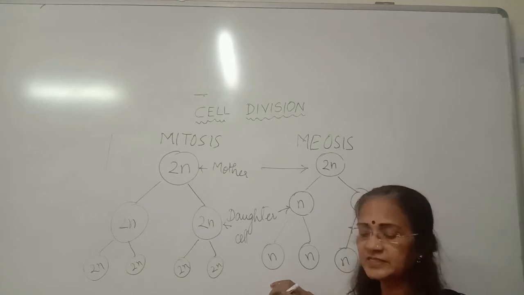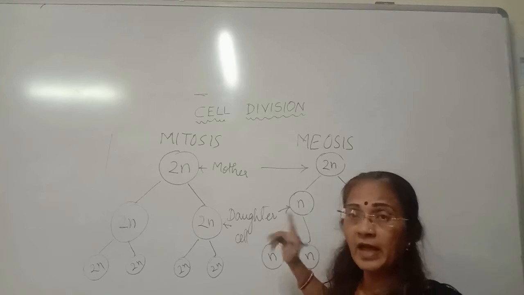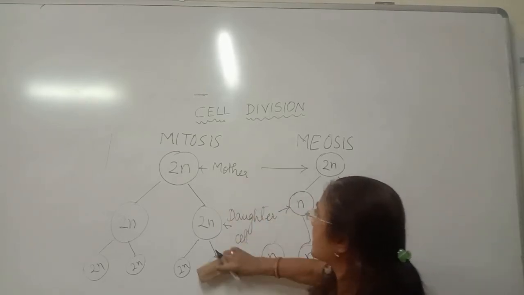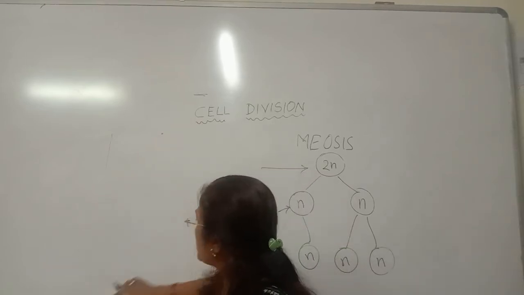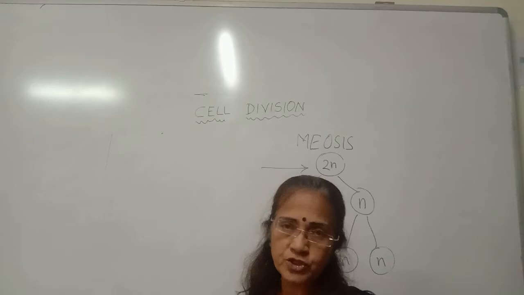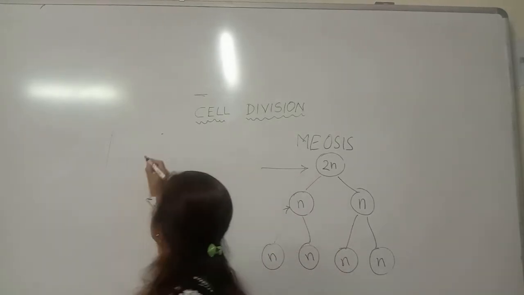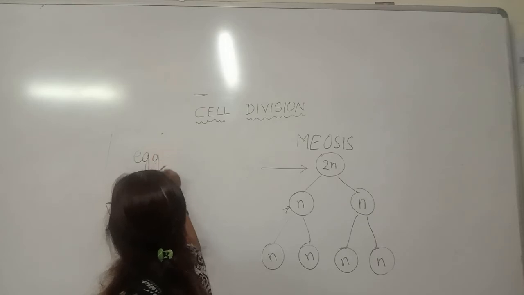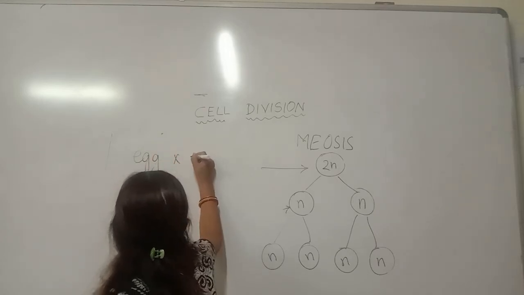Now let us understand why the gametic cell or reproductive cell undergoes meiotic cell division. I will just rub this, students, and make you clear. During reproduction, as you all know, students, the egg fuses with the sperm.